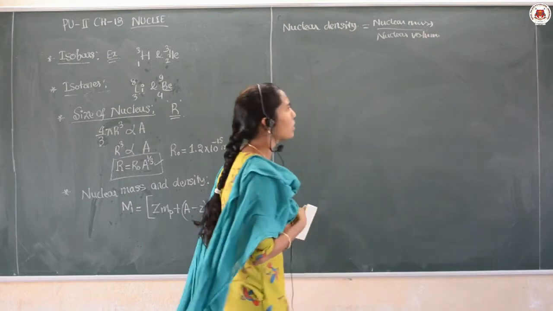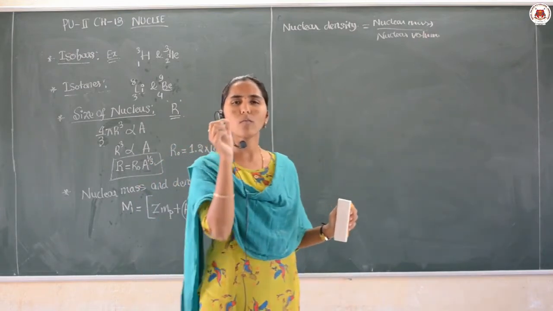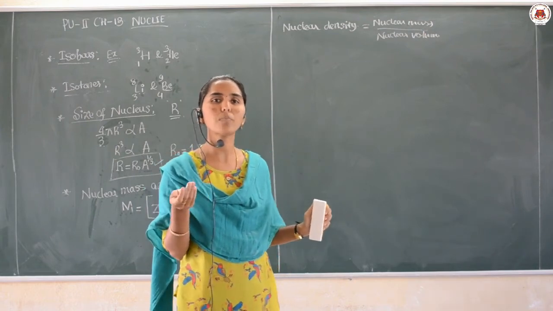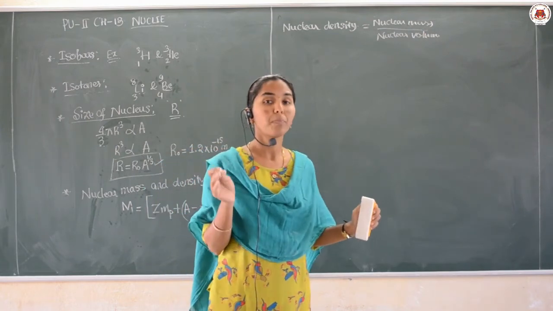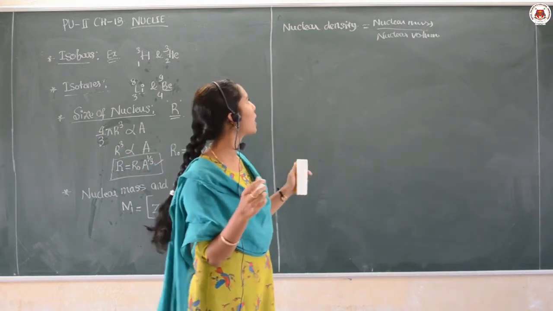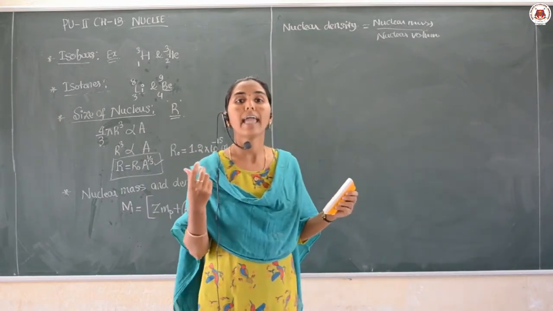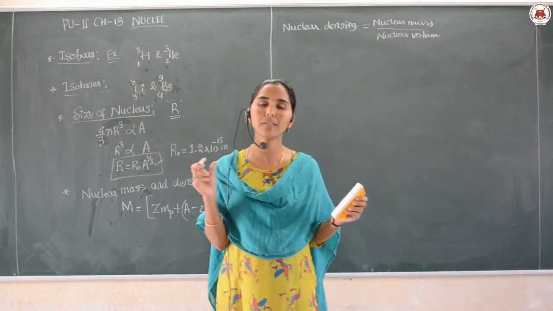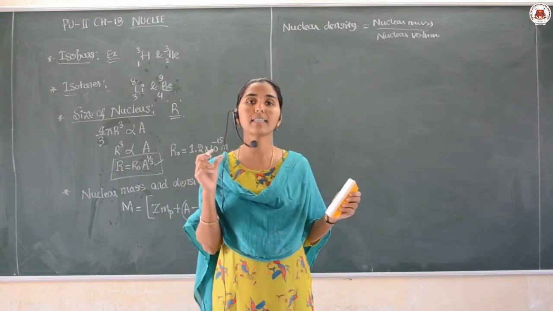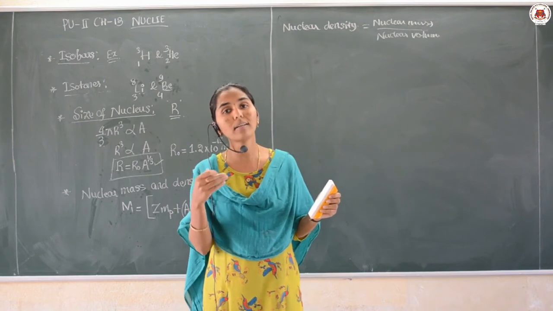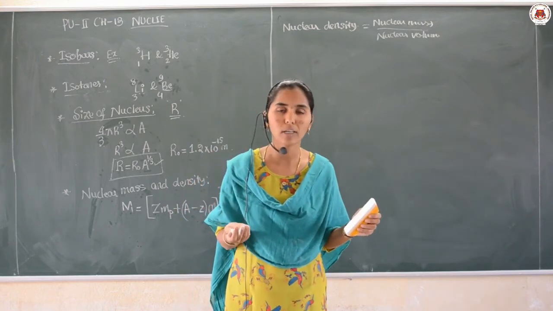Okay, and we know that the nucleus has a very small size. It is of the order of 10 raised to minus 15 meter only. Therefore, if the nuclear volume is small, then we know that the nuclear density is huge. Remember, the nuclear density is very high and is considered to be almost constant for all the different types of nuclei.